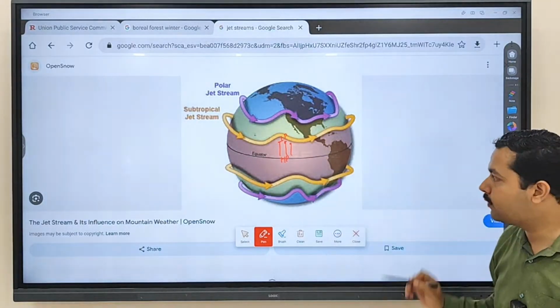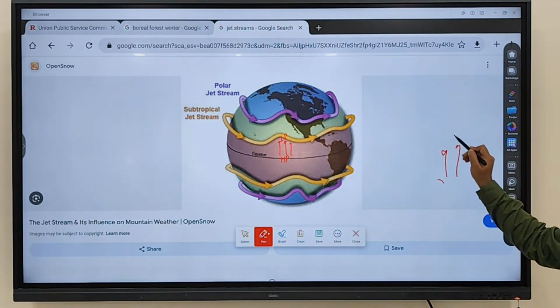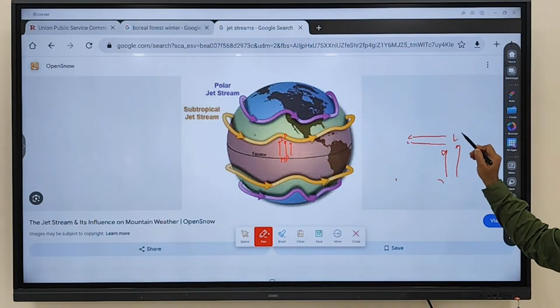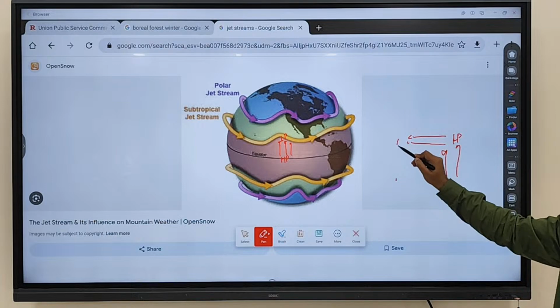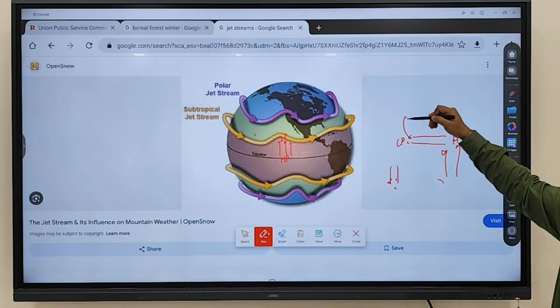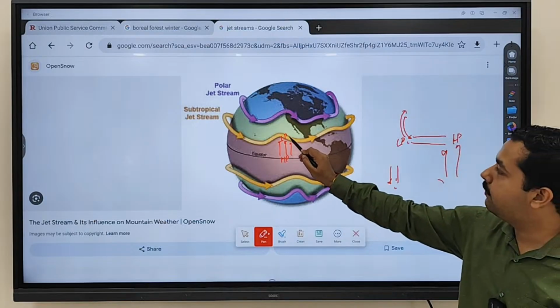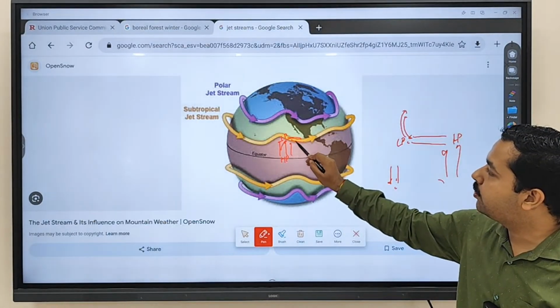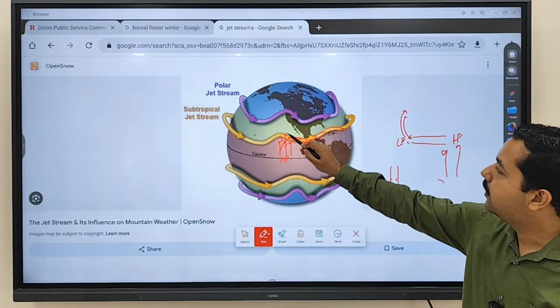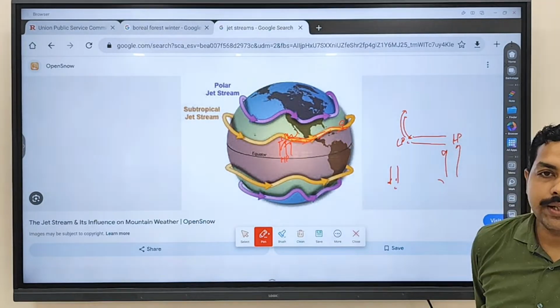In the upper atmosphere we discussed wind is rising at the equator, moving towards this direction. Here what is being formed? High pressure. Here what is being formed? Low pressure. And because the winds are deflected on this side, wind will start to deflect from here to here. So wind starts moving in which direction? From west towards east direction.